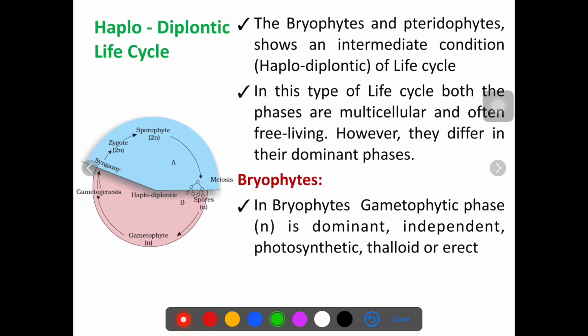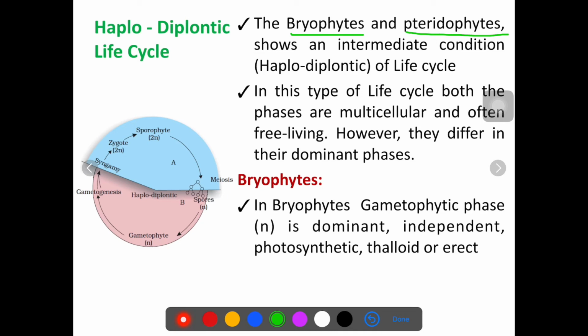Such a haplodiplontic life cycle is observed in bryophytes and pteridophytes. Remember, in gymnosperms and angiosperms, it is a diplontic life cycle. In most of the algae, I am saying most, not all, it is a haplontic life cycle.